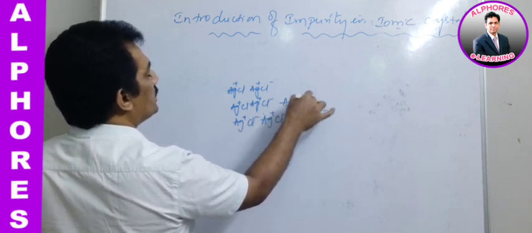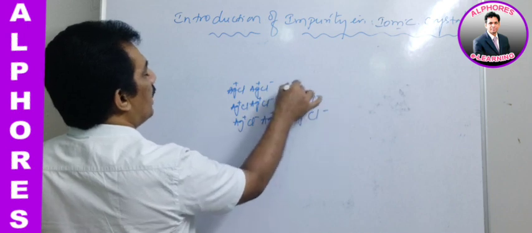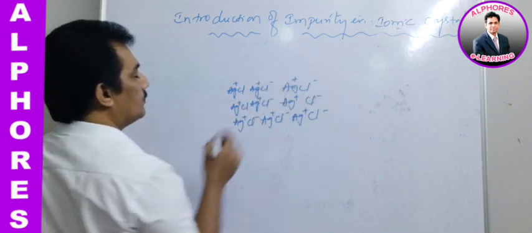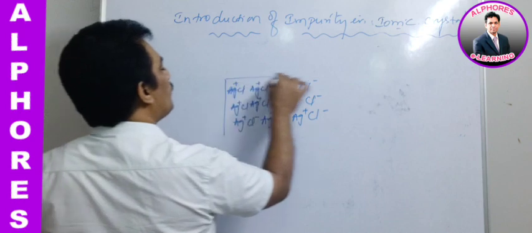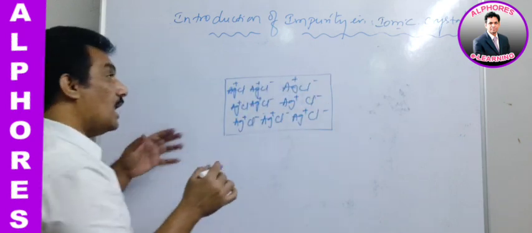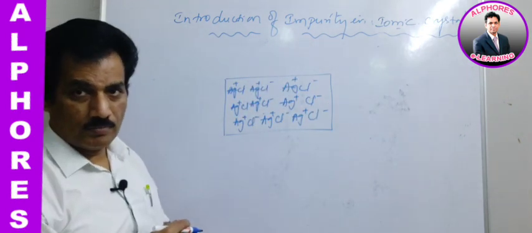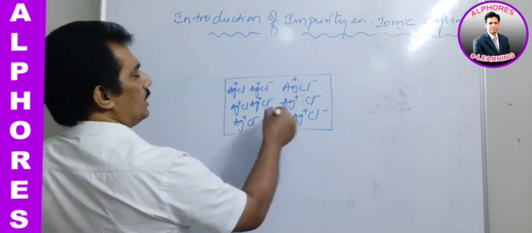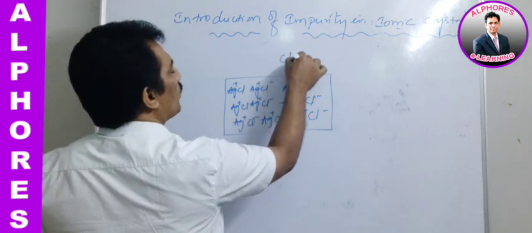If the crystal is AgCl, in such a case, if we are doping this with any other impurity ion, the best example for impurity creation is cadmium chloride.